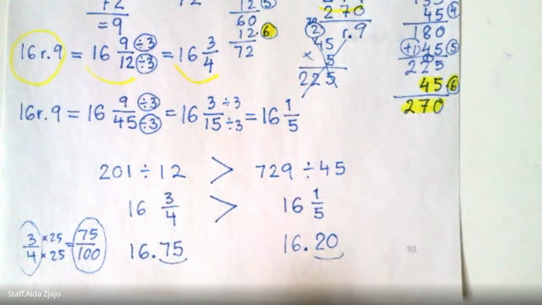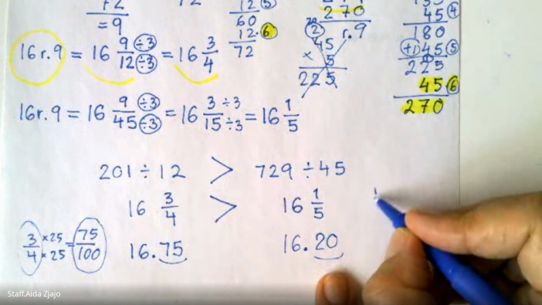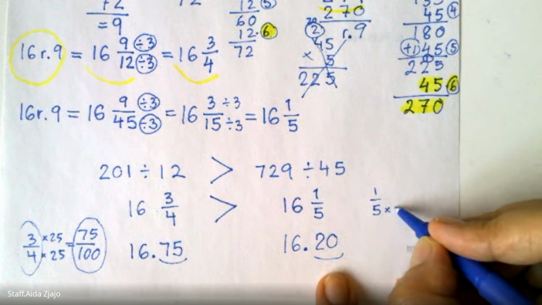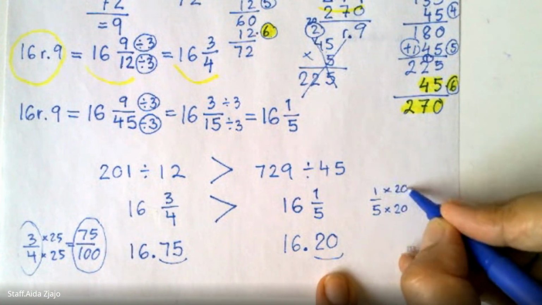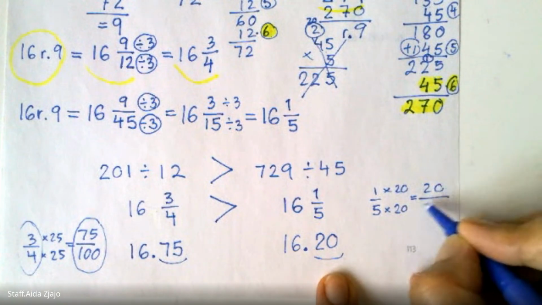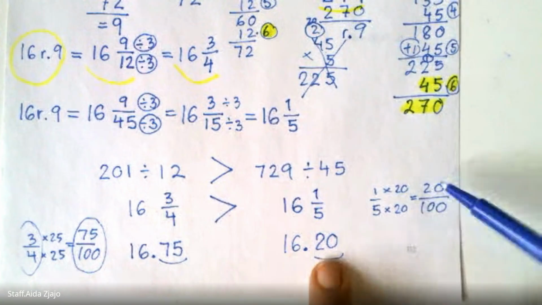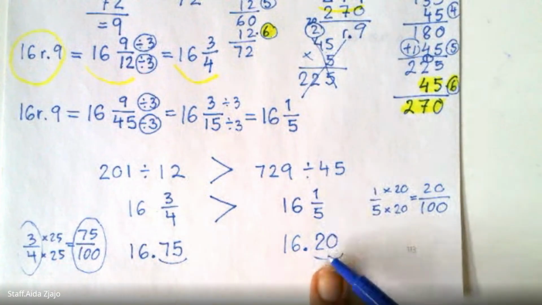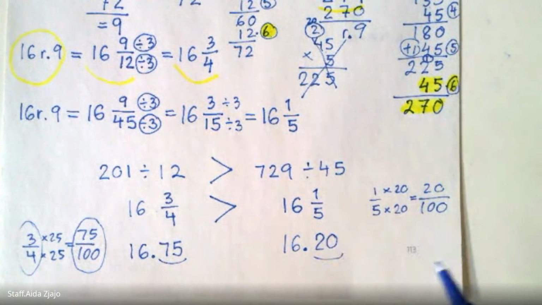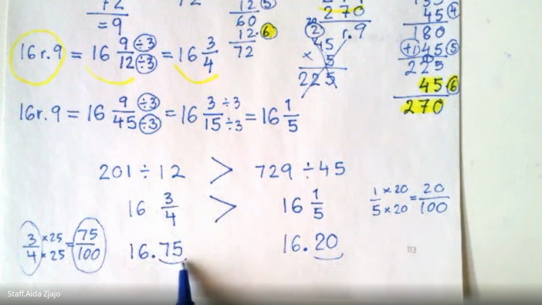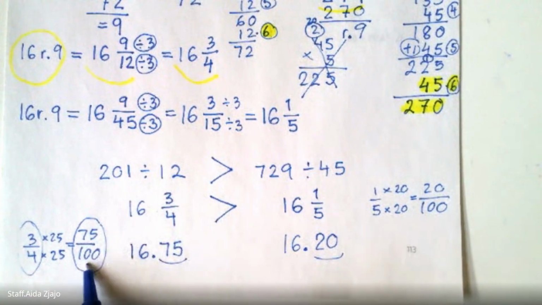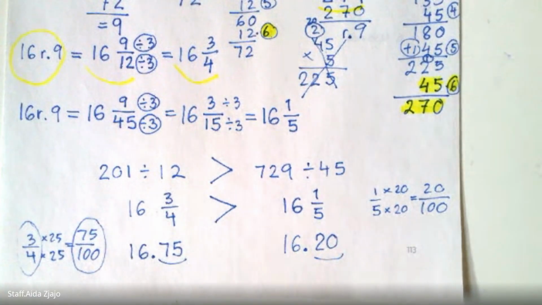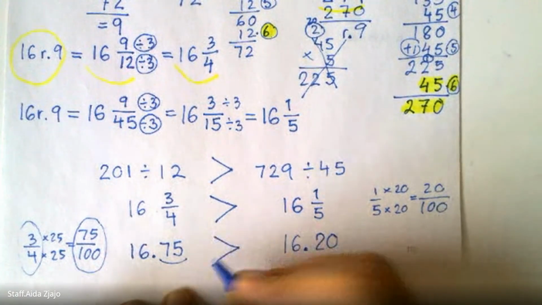And 1/5 multiplied by 20, so I will get 20 out of 100. That's 20 hundredths. Well, 1/5 is 0.20 as a decimal, or 20 hundredths, and 3/4 is 75 hundredths, or 75 out of 100 pieces. And now we really justified our answer, and it's also as a decimal.